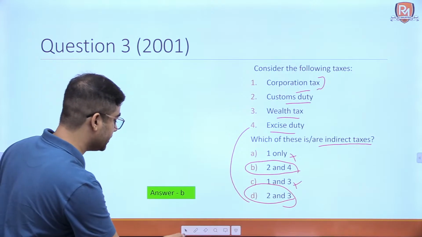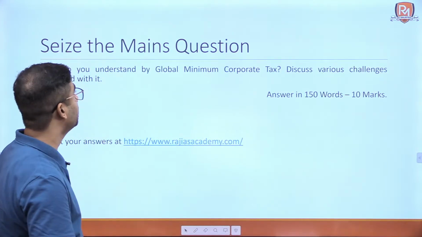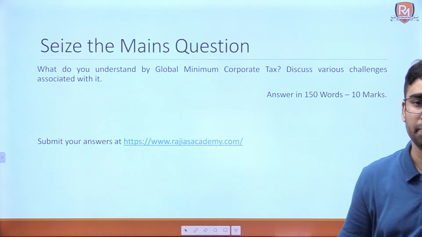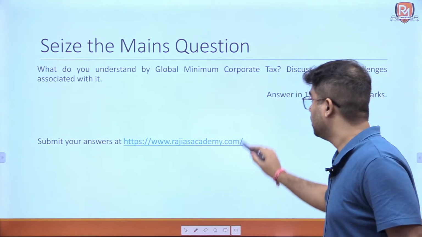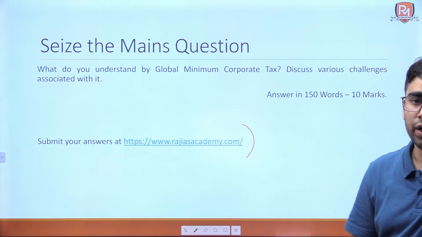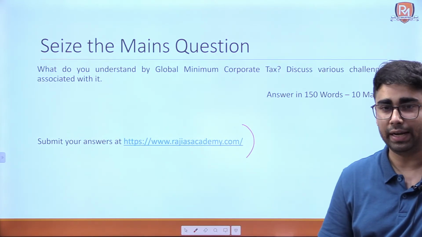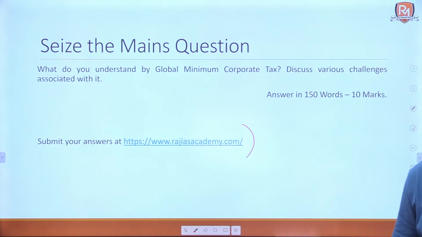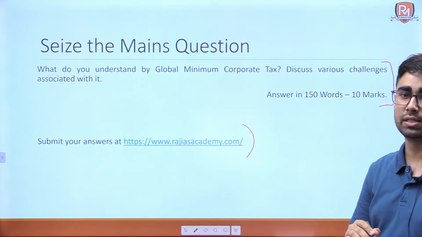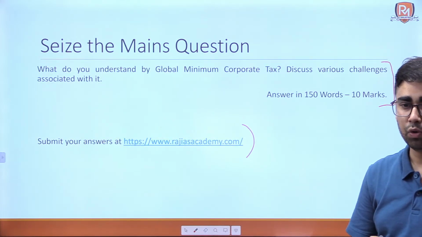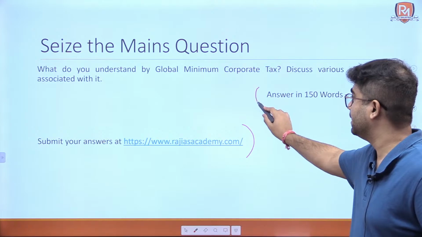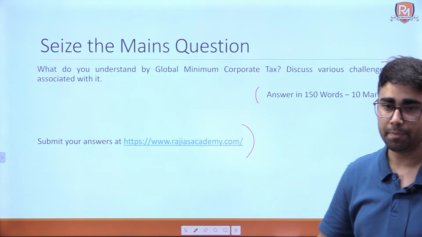Coincidentally, all the answers today are B. Now let's see the mains question for this. You can write the answer and submit it on our website. Now the question is, what do you understand by the global minimum corporate tax? Discuss various challenges associated with it. It is a 150 words, 10 marker question, and it would be very easy to answer using the concept that we discussed during this session.